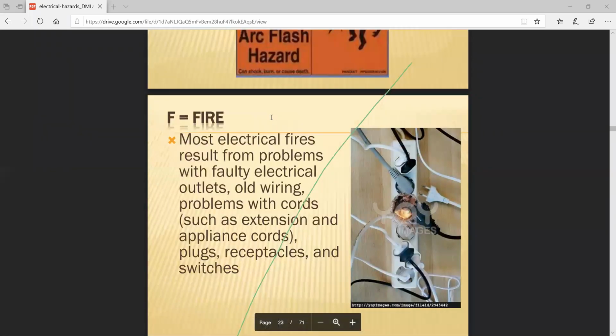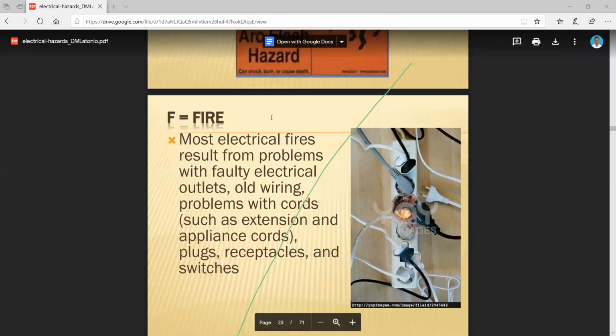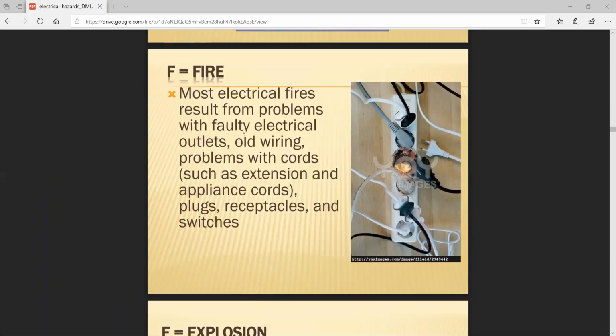So if the fire is generated, what will happen? If the fire is generated, automatically excess heat is generated. Most electrical fires result from problems with faulty electrical outlets, such as extension and appliance cords or plugs or receptacles and switches, because this safety is very important.